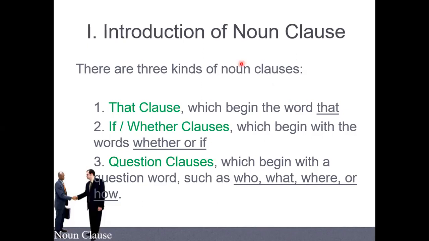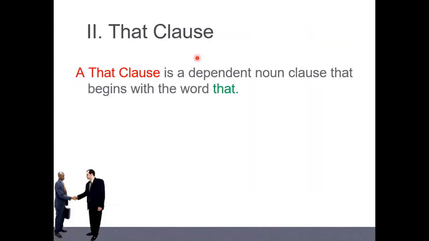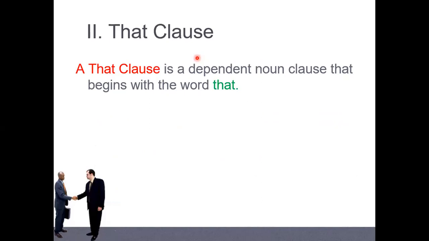Good, go on. So now let's study one by one about each kind of noun clause. The that clause is the clause that starts with the word that. I remember, in the adjective clause, do we have that or not? Yeah.